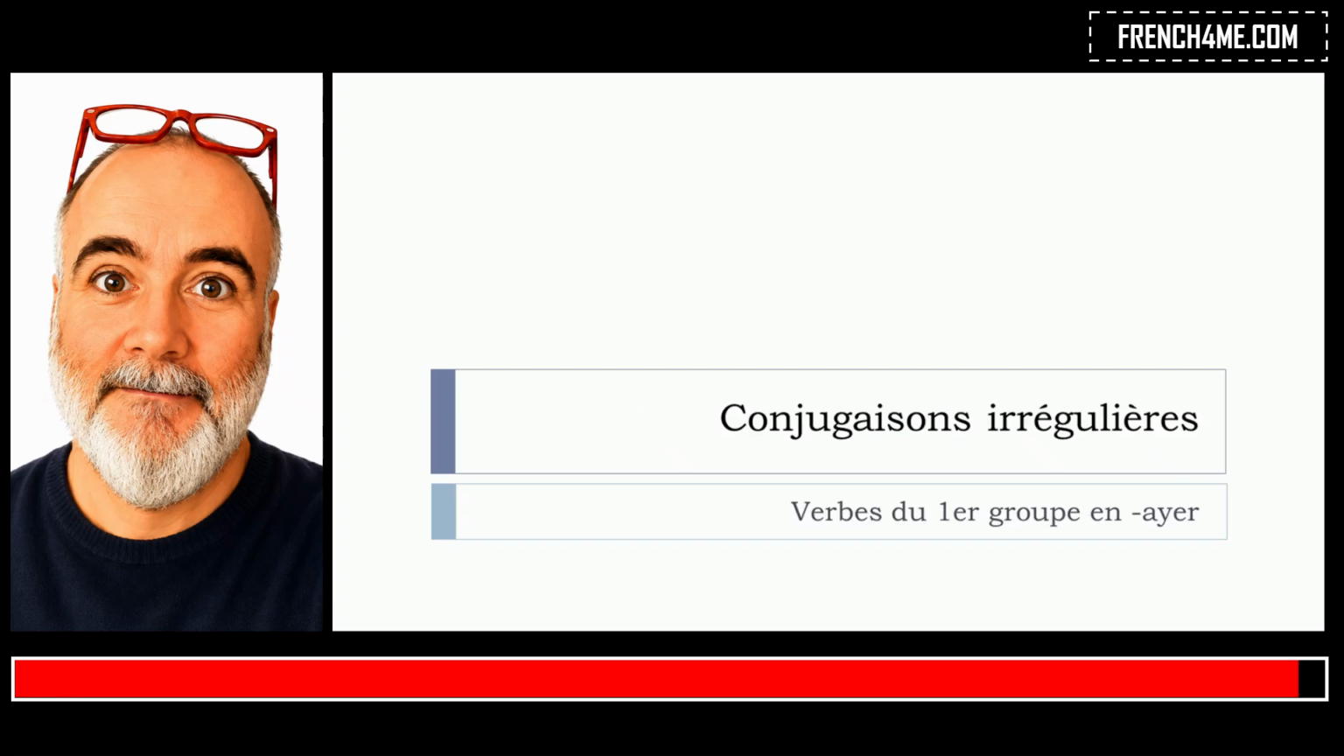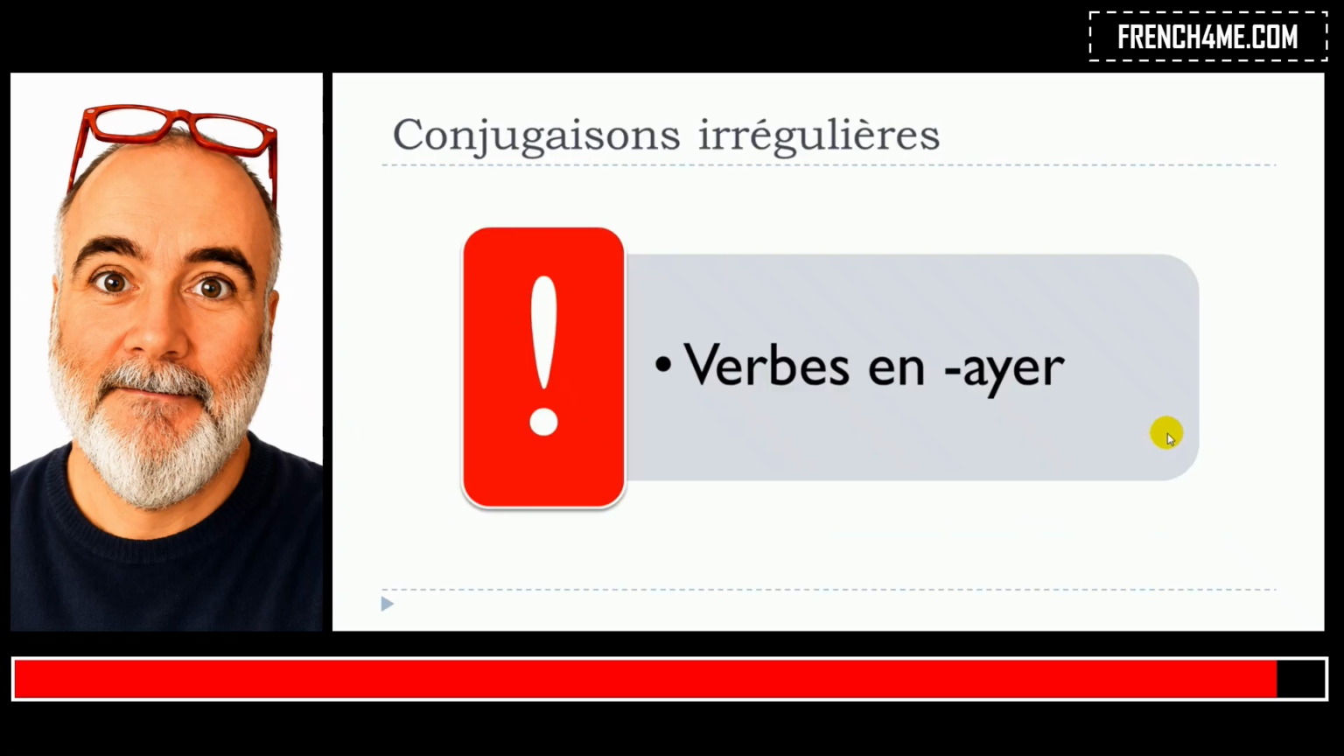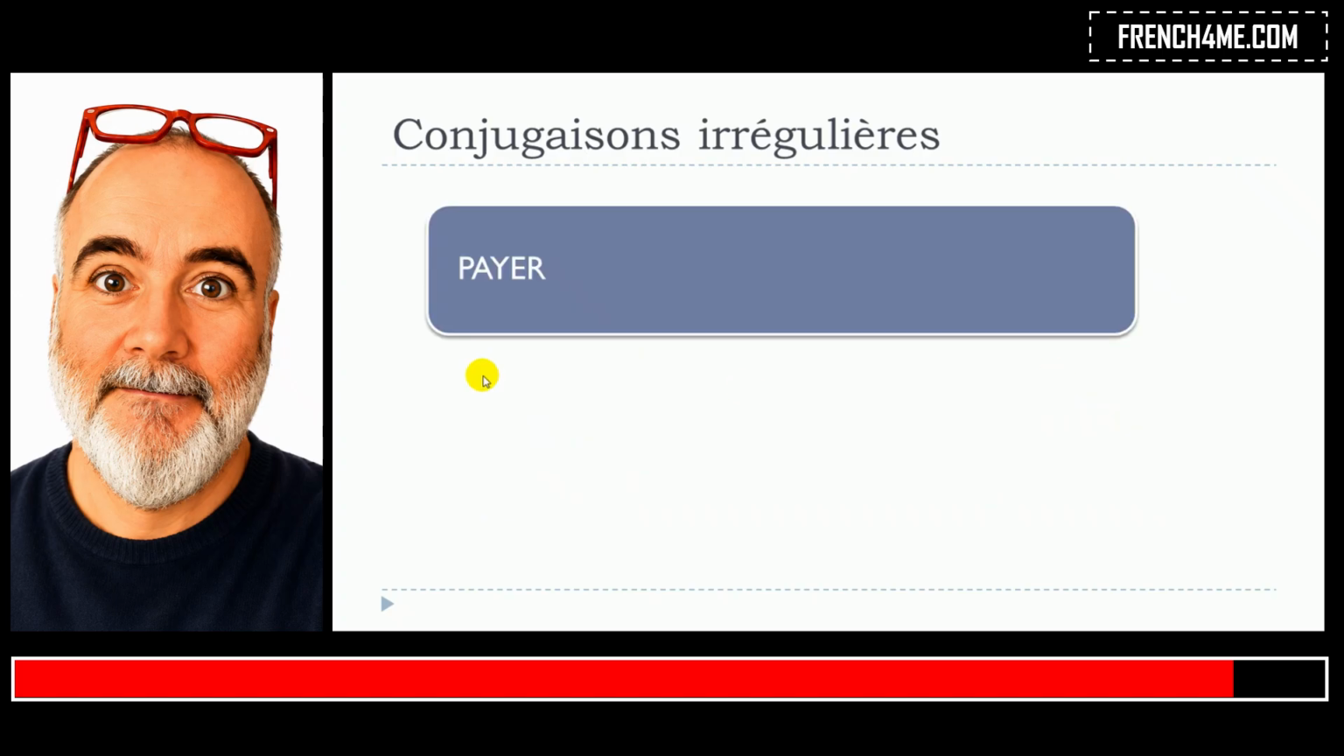In this lesson, we'll work together on les conjugaisons irrégulières and then we'll focus on les verbes en A, Y, E, R. So, the verbs that end with A, Y, E, R. I want you to take a classic verb that we tend to use quite often, payer, to pay. Payer, so A, Y, E, R here.